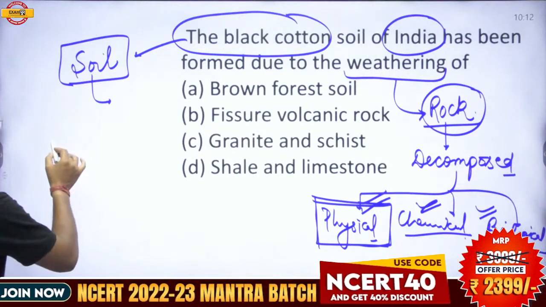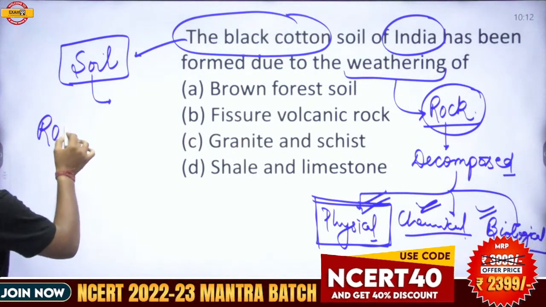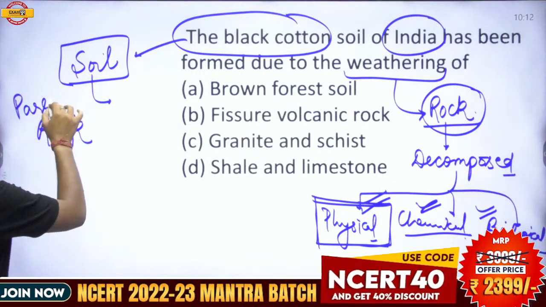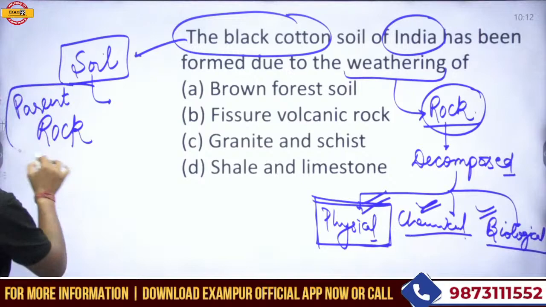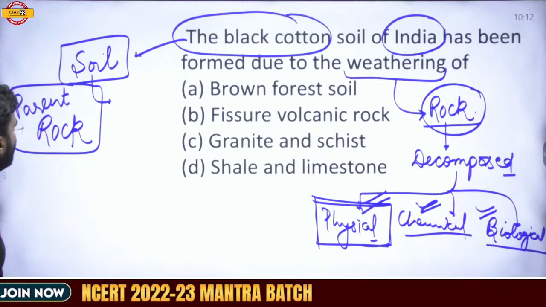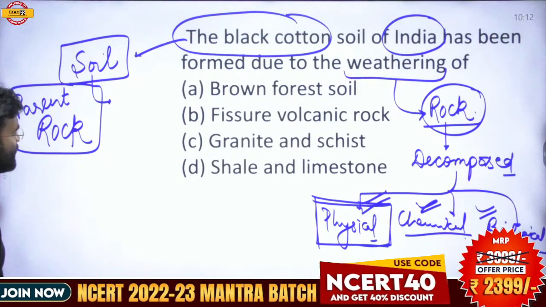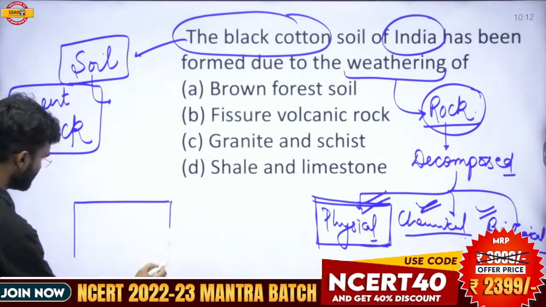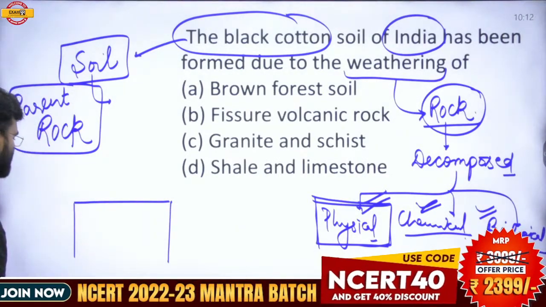And soil is formed on the base of a rock, and this type of rock is called the parent rock. So soil is a function of the parent rock, time, and other factors, the climatic factors. On the parent rock, any type of soil is formed. Suppose there is a rock found on the earth's surface, part of the lithosphere.